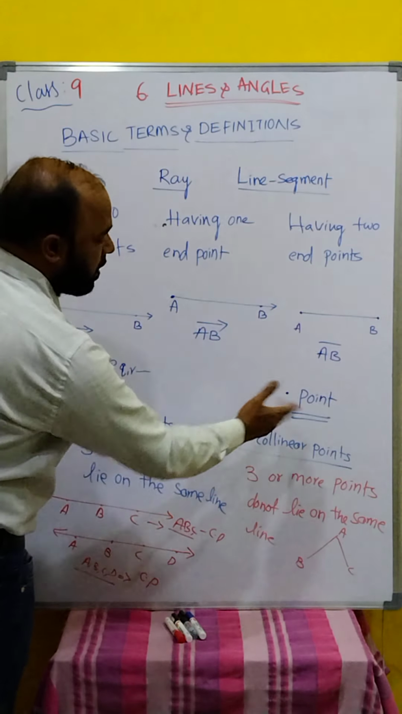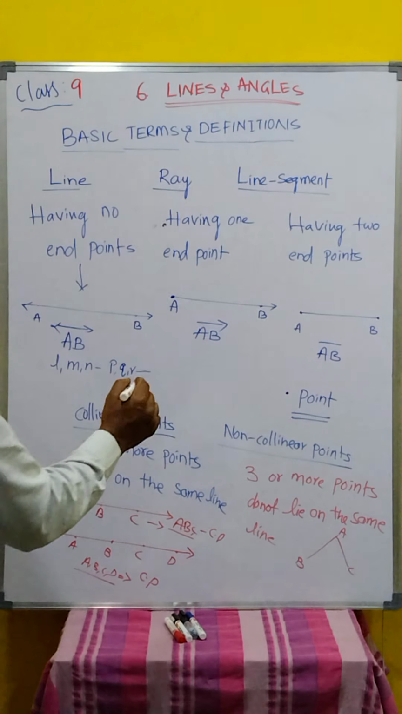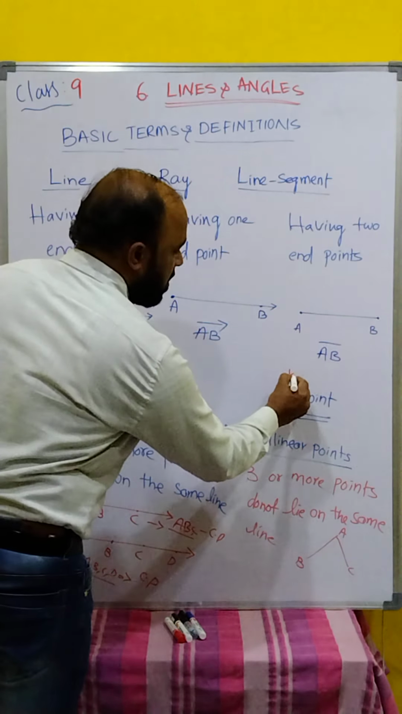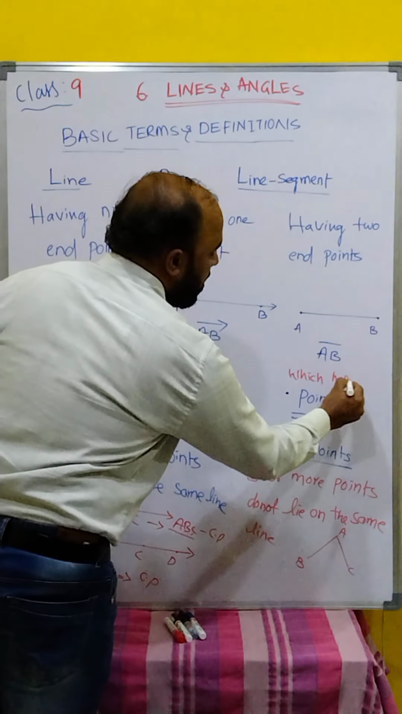Then we go for the point. What is the point? It is a dot. A point is that which has no dimensions.